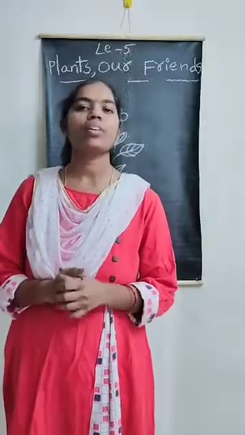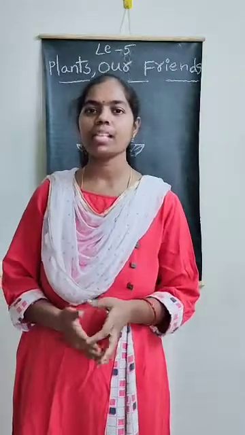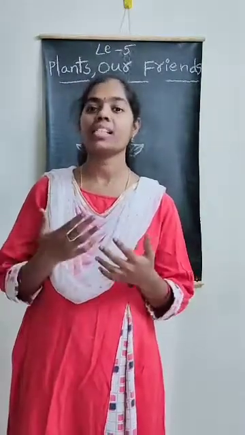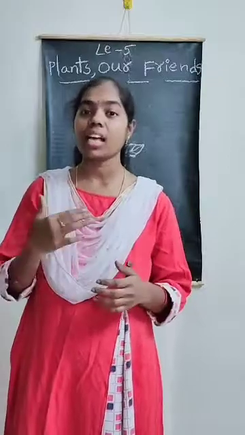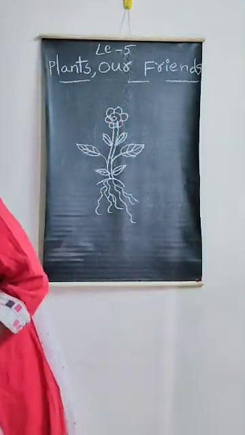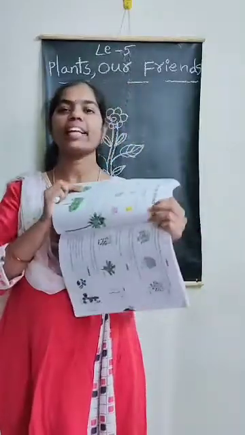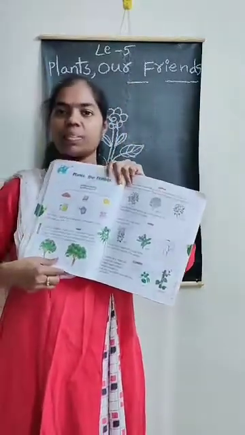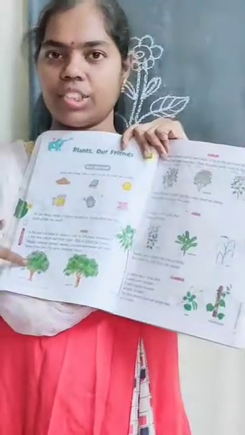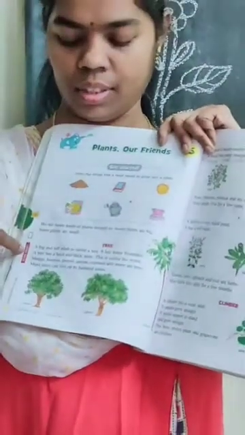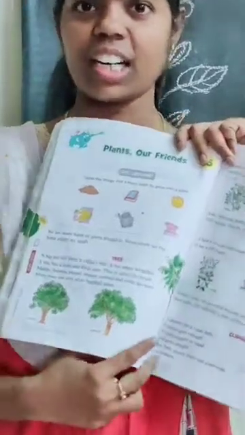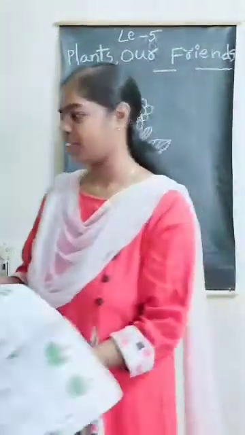Today we are going to learn lesson number 5 in the term 2 textbook in EVS. The lesson name is Plants Are Friends. Be ready with your term 2 textbook and open page number 118. This page, Nana. Shall I start our lesson? Okay, very good.